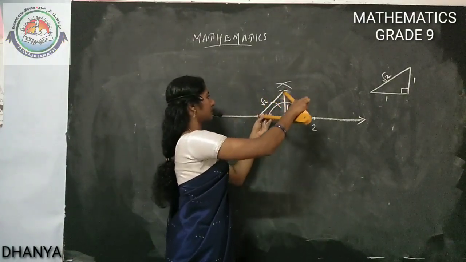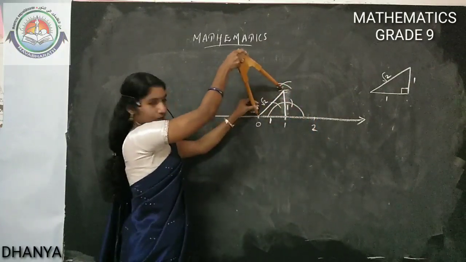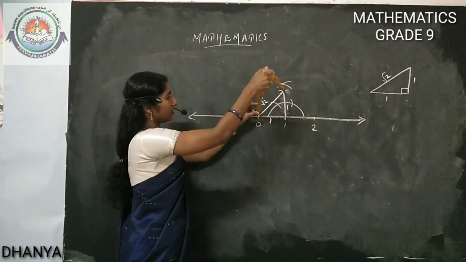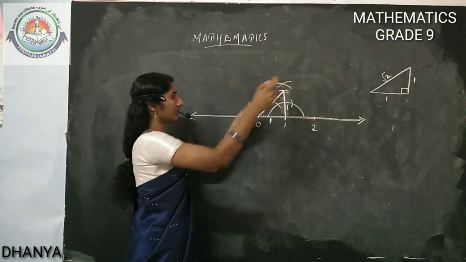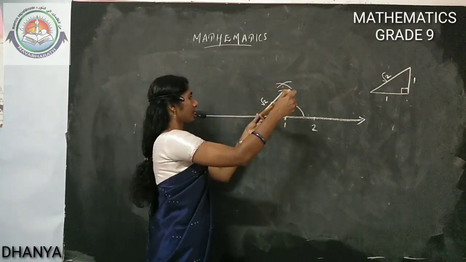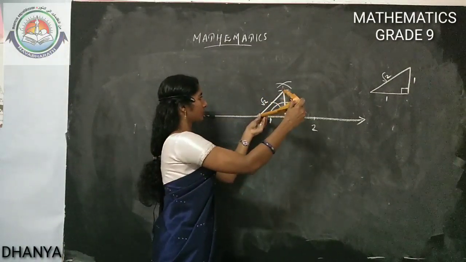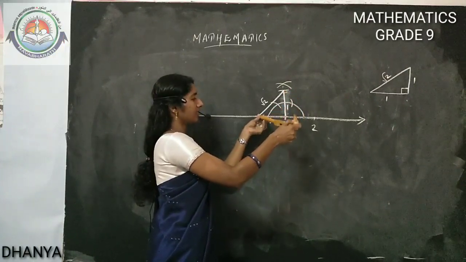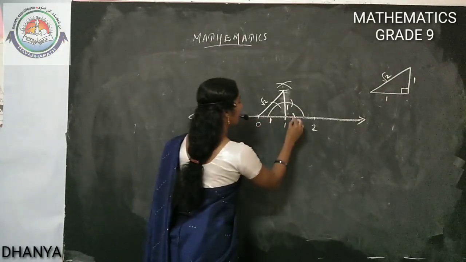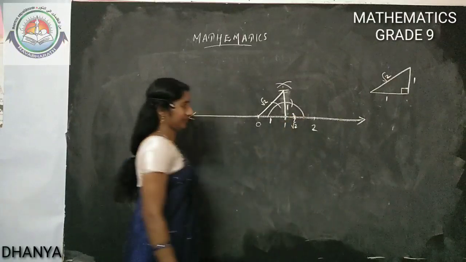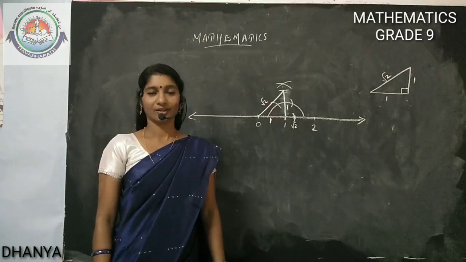So from 0, measure the length of root 2 with your compass. This is root 2's measure. That root 2's length, you just drop it on the number line. You measure this root 2's length with your compass and plot. This length is root 2's length from 0. So from 0 to root 2 we took and marked here. So we marked root 2's position here. We marked root 2 on the number line. Got it?